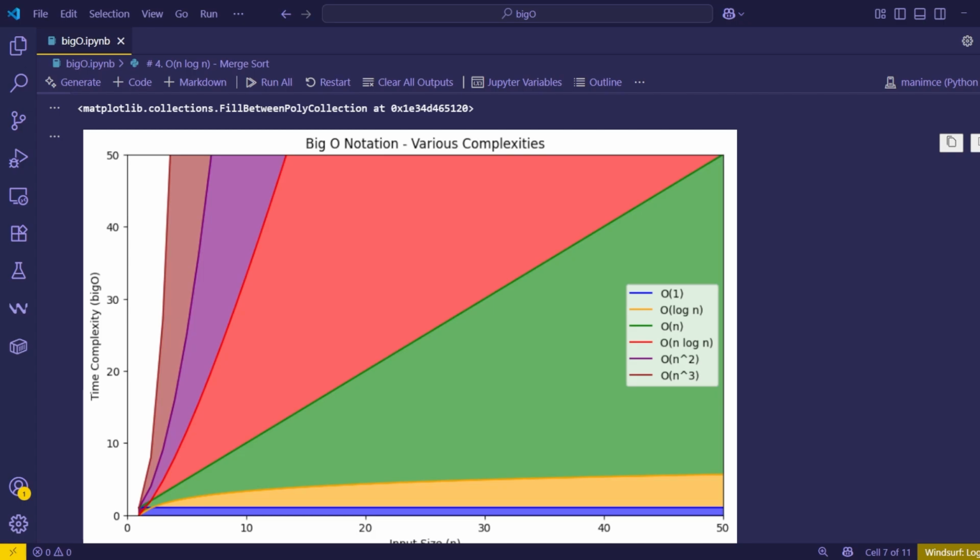The quasi-linear may perform very well for smaller inputs, but when the input size increases, it gets much worse. And finally, the remaining two are pretty much self-explanatory.